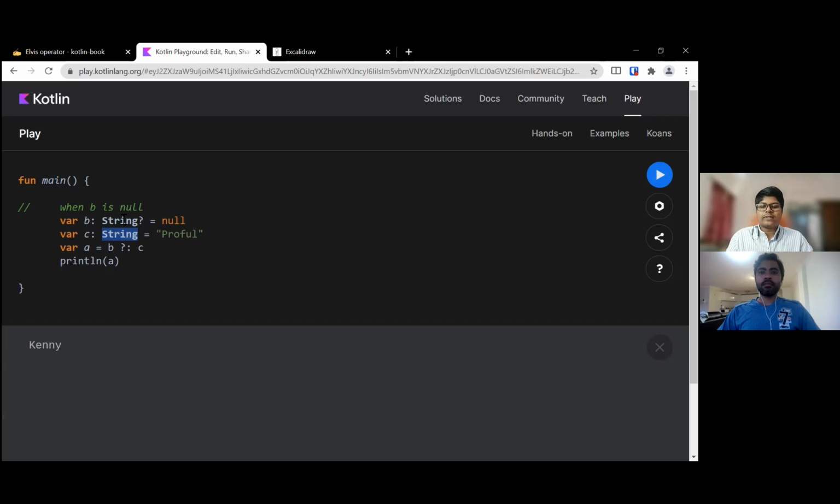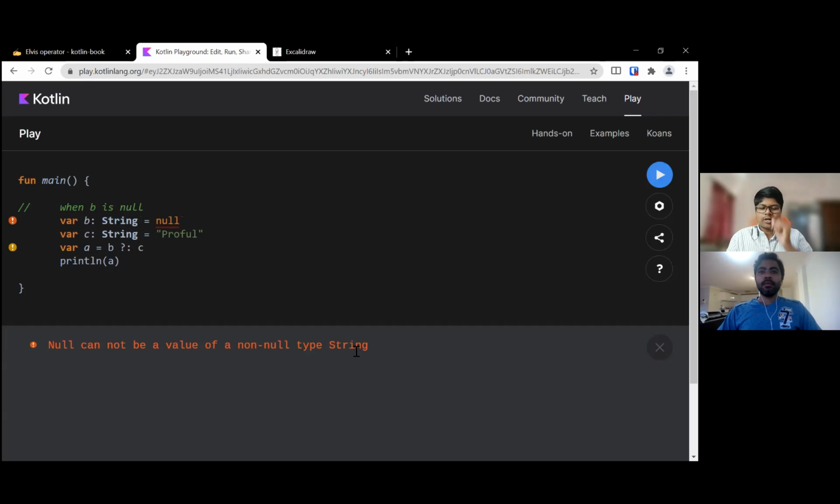But if you give the type as String, or any other type like Int, with a question mark, it means this can be null. If you don't give the question mark, the compiler will complain. Let me try running it. Yeah, so null cannot be a value of a non-null type String.